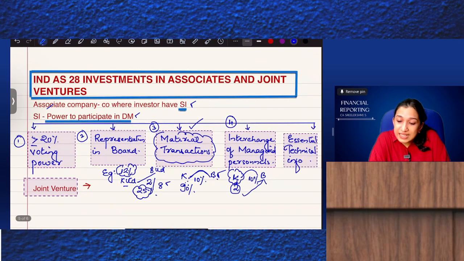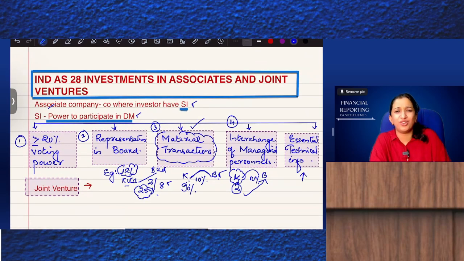And also essential technical information. What is this? Again, K Limited is a shareholder of B Limited, and K Limited provides some essential, very important technical information to B Limited. K Limited is a shareholder but also provides essential technical information. Then K Limited is not just a shareholder; if it has the power to participate in decision making, there is significant influence.